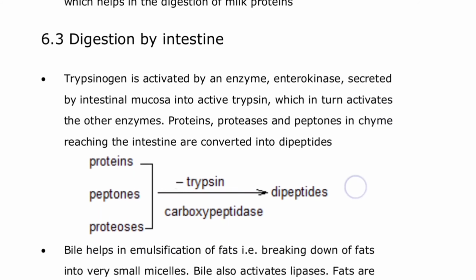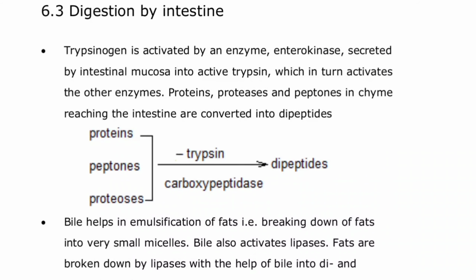Now, dealing with the digestion by the intestine. Here, basically trypsin and chymotrypsin will be coming. The first one is trypsin, and the inactivated form of trypsin is trypsinogen. It is activated by a special enzyme called enterokinase, which is secreted by the intestinal mucosa.